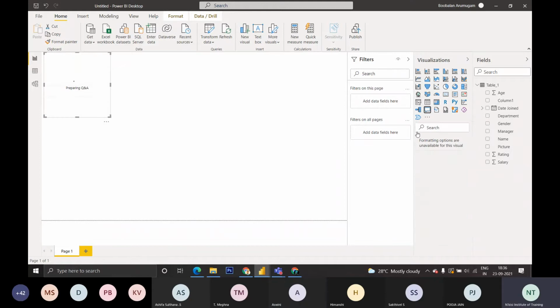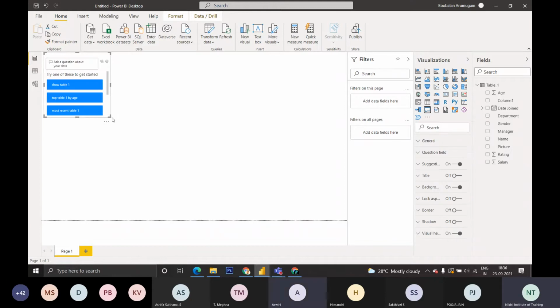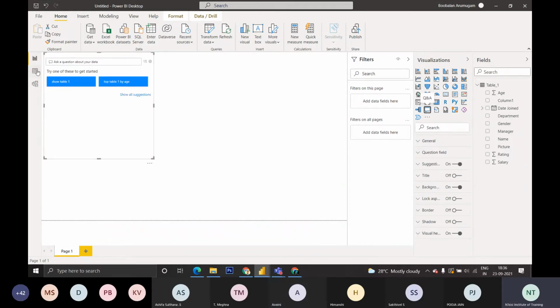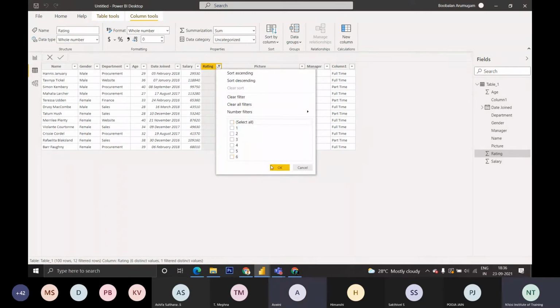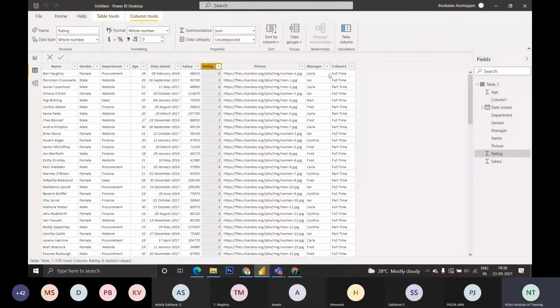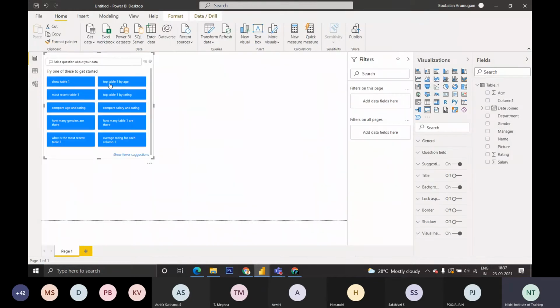If you click that, it will open up and we can ask any questions from the data. Like if you want the number of part-time and full-time workers, it will show how many are working part-time and how many full-time.